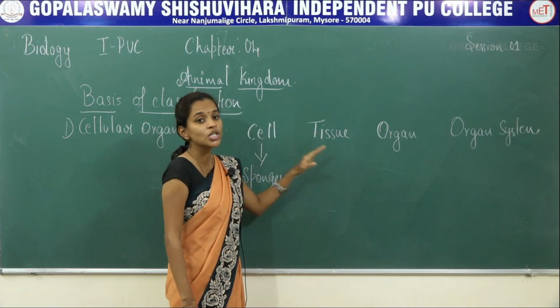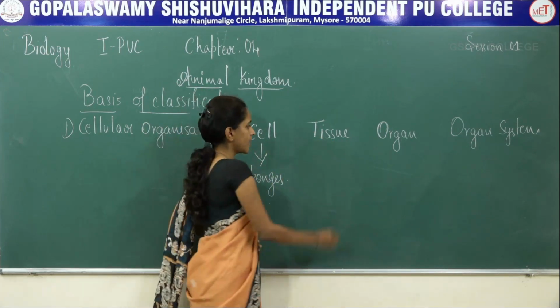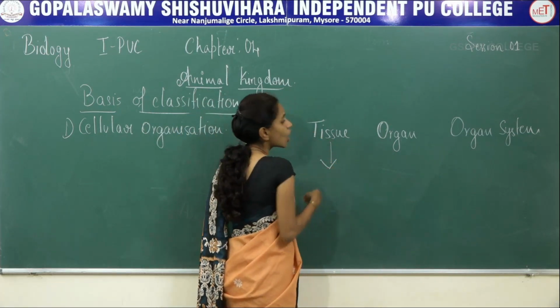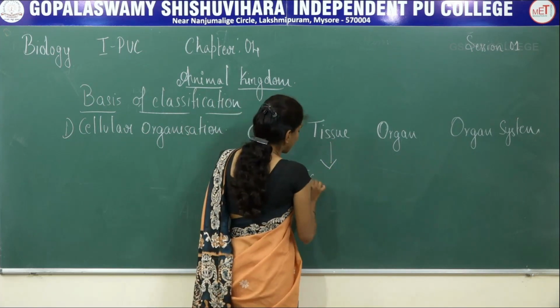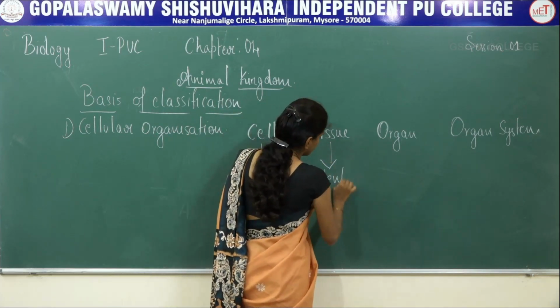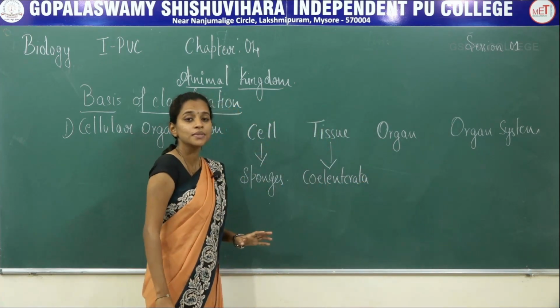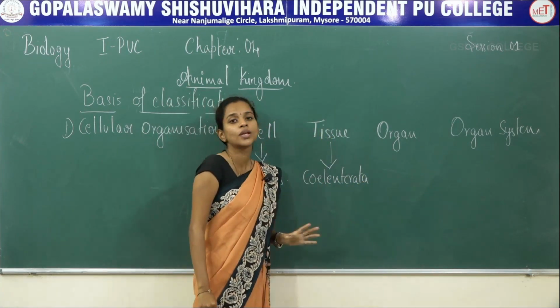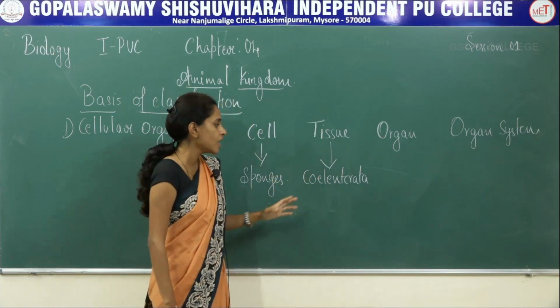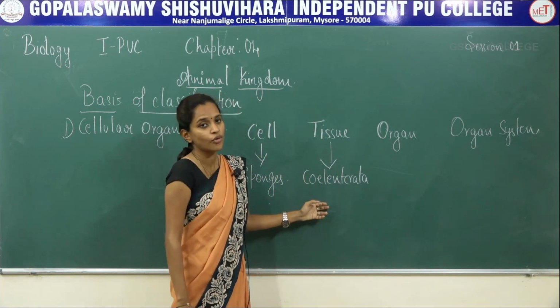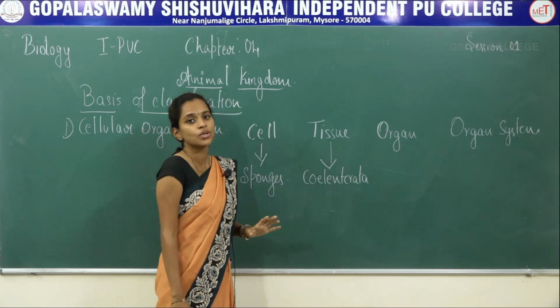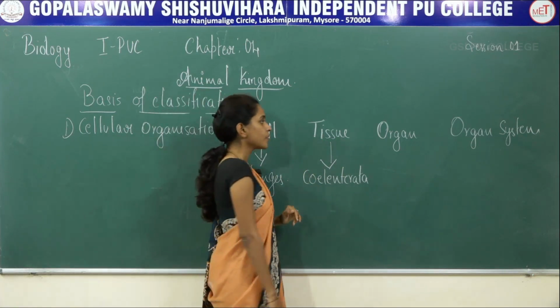That is called the tissue level of body organization, and this is commonly seen in phylum Coelenterata. One more is Ctenophora, which also has the same tissue level of body organization.